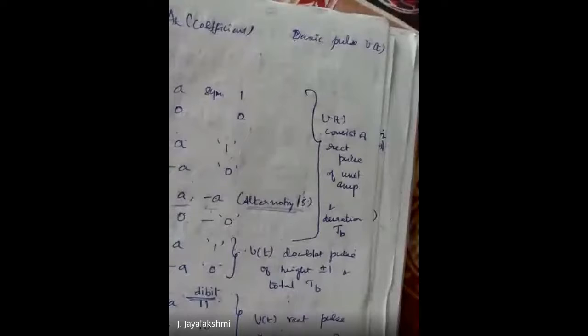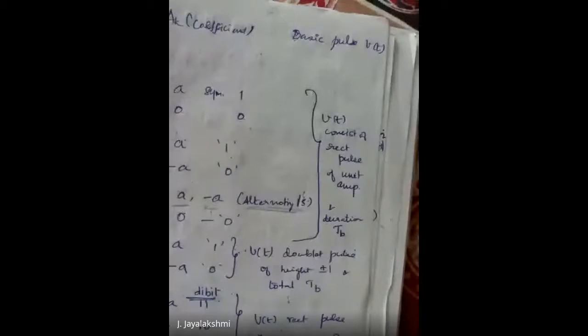How do you draw the Manchester? For 1, negative to positive. How do you draw? Yeah, negative to positive, and for 0, positive to negative. So the voltage itself has got two values. So here the pulse is said to be a double pulse, a doublet pulse. The pulse shape is going to be doublet.